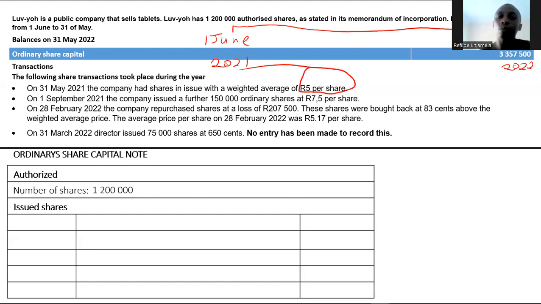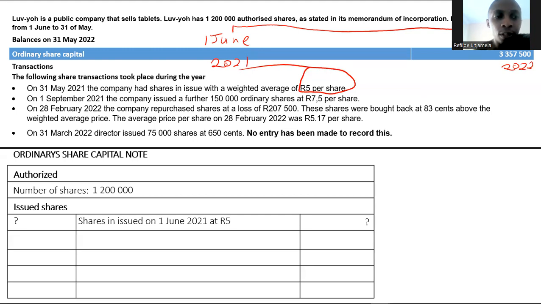So how do we record that? They're not giving us how many shares were issued on that day, so I'll just put that as a question mark. I am given the share price, however, on the 1st of June 2021, which is 5 Rand. But again, they didn't give me share capital, so there's nothing I can do. Nothing at all. Hope I'll be able to find those two question marks.